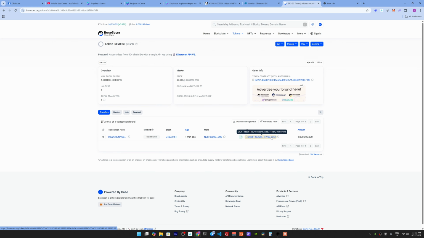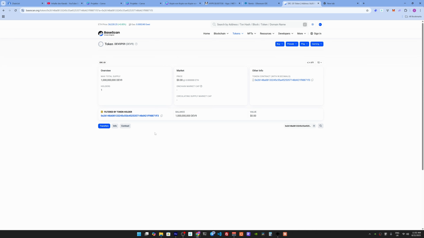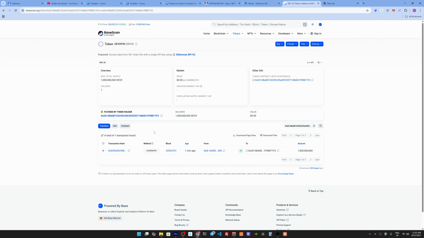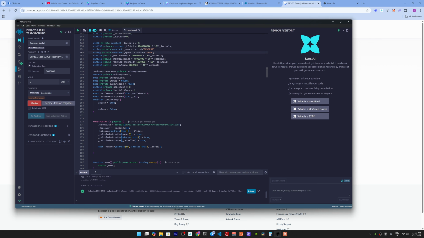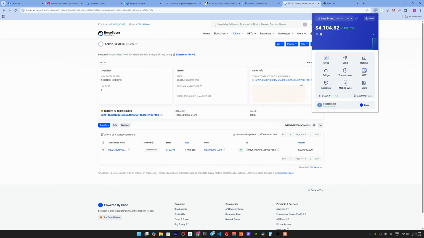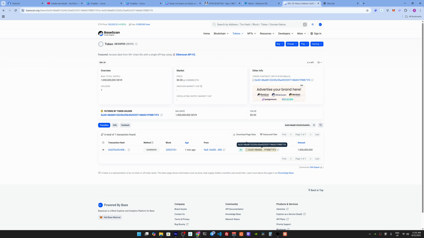Yeah, correct. So the tokens are on the contract. We don't want that. We want the tokens to be in our wallet. And in this case, let's just see where our wallet is. Tax wallet. Okay, that's this here. Perfect. So the tokens will be here when we mint them, now when we transfer them back. And to do that, just follow the following.